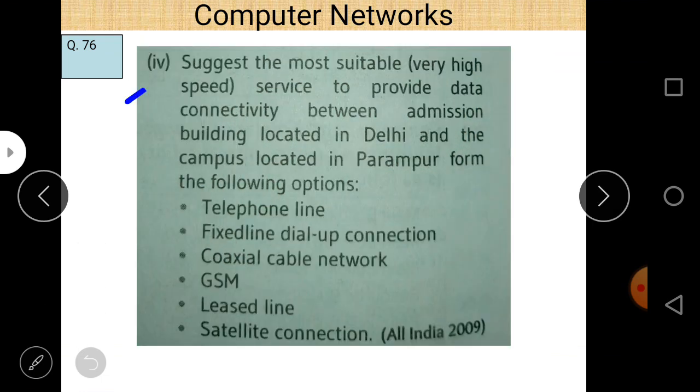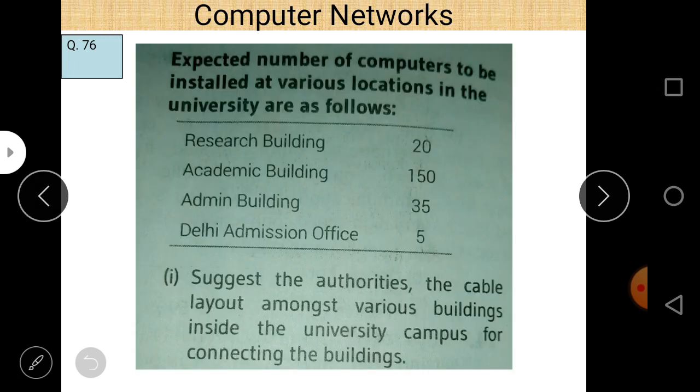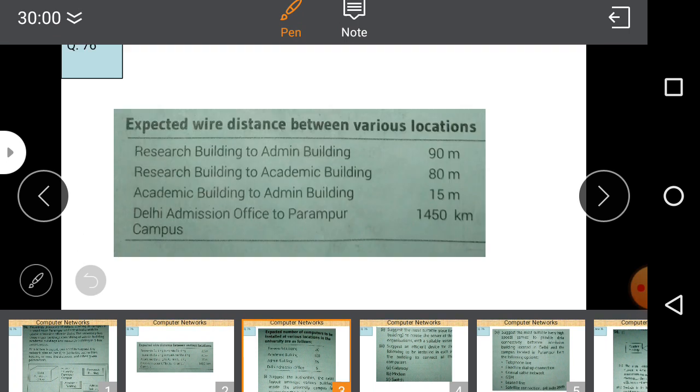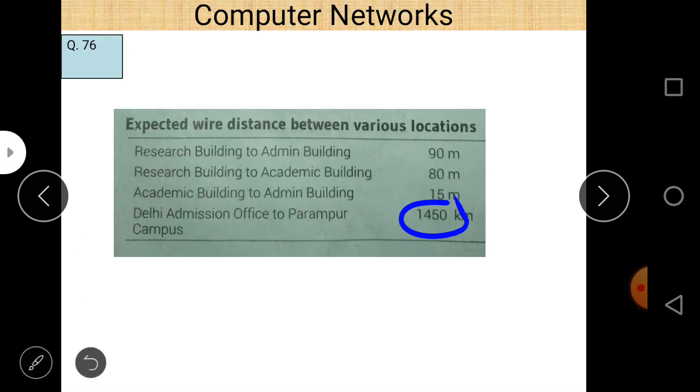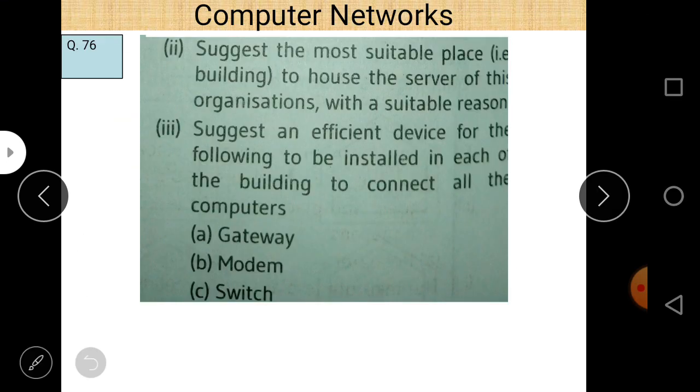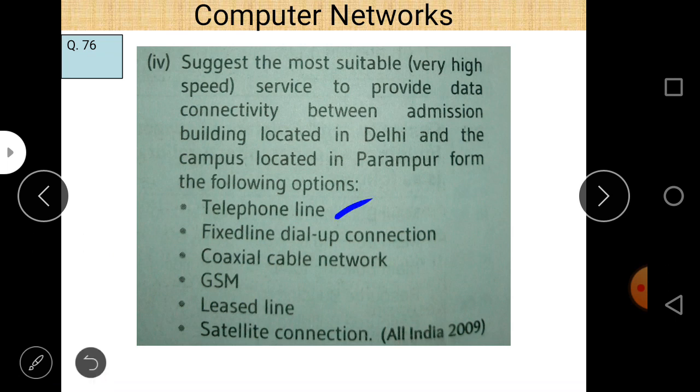Next, part number 4: suggest the most suitable very high speed service to provide data connectivity between the admin building located in Delhi and the campus located in Parampur from the following options. To check the options, let us check the distance between these two, and the distance is around 1450 kilometers. Now let us check the different options. First is telephone lines. It is useless, it is not used.